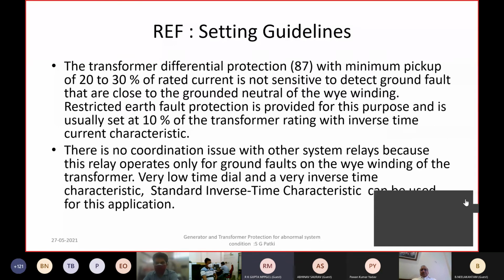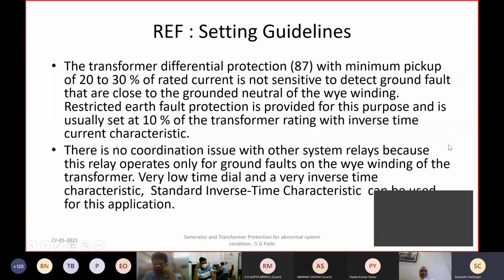Sir, my question is, reverse zone protection of the lines can act and clear the lines in the case of a bus fault, if the busbar protection really fails to operate. In this situation, to isolate the fault, all the lines can trip in reverse zone protection, because the fault was in the busbar. The fault was not cleared with the breaker. The fault is there. Two poles have opened, one is not opening. So the reverse zone protection of the lines can trip. Otherwise, there is no electrical protection which can operate.